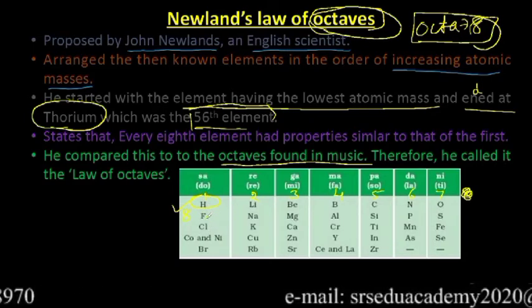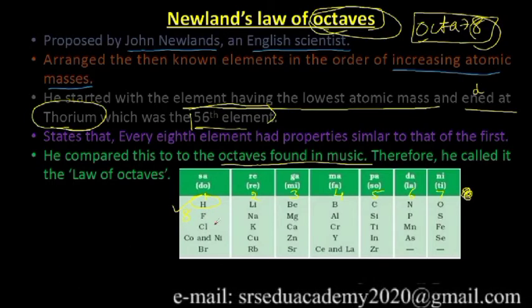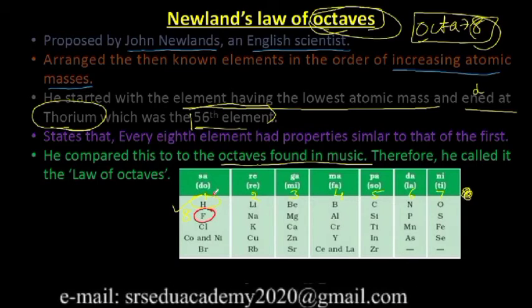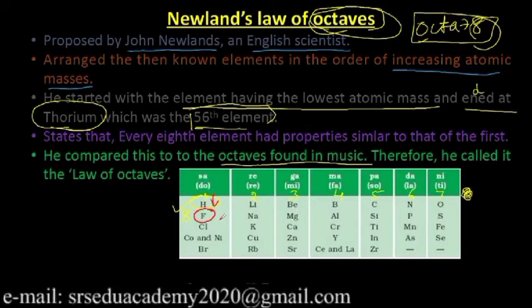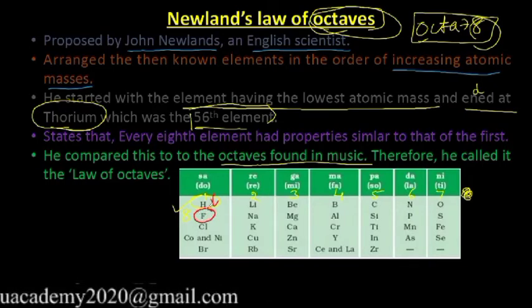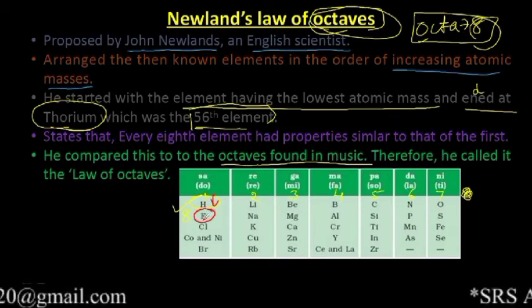And then he stated that the properties of every 8th element are similar to the first element. Clear? That means, for example, if I take fluorine, the properties of fluorine are similar to hydrogen.